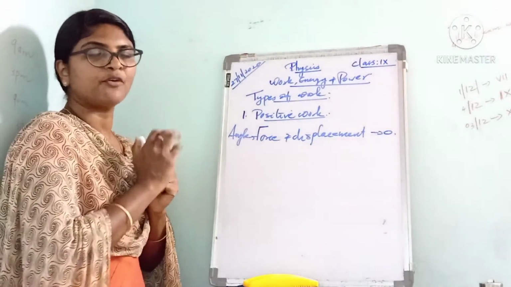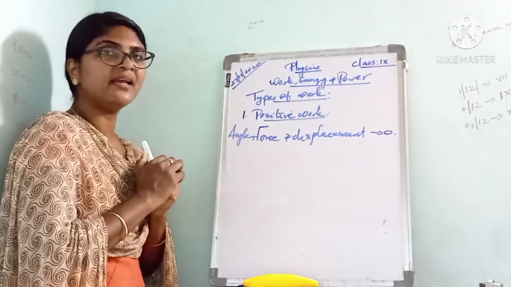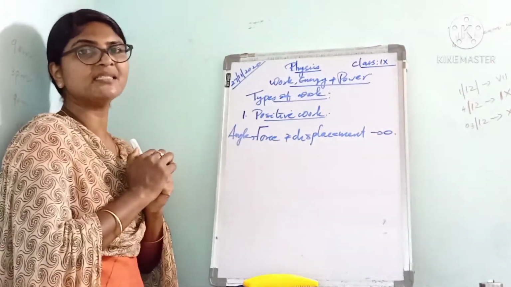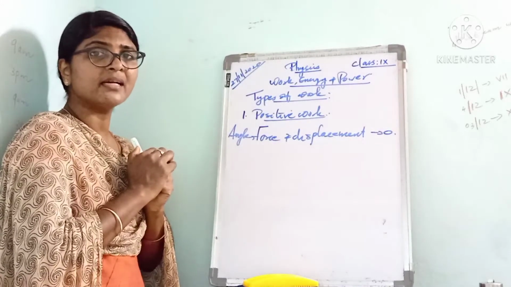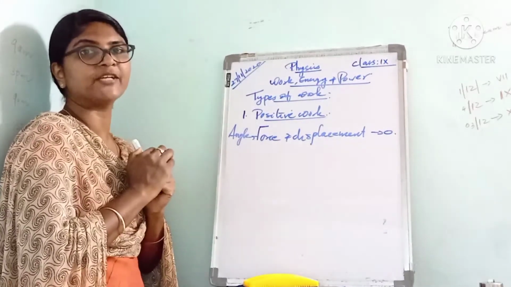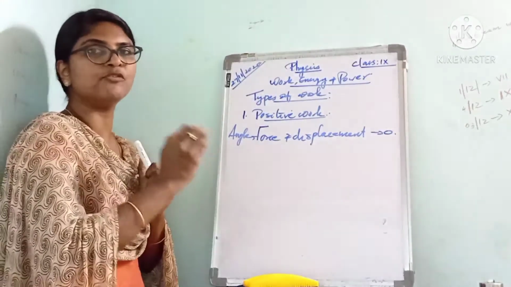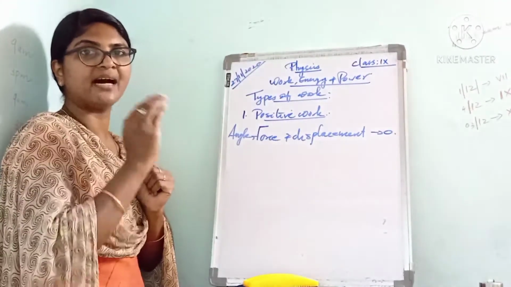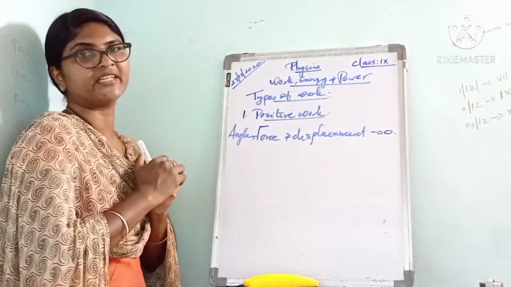For example, when a horse pulls a cart, the work done by the pulling force is positive because the force and the displacement of the cart are in the same direction.